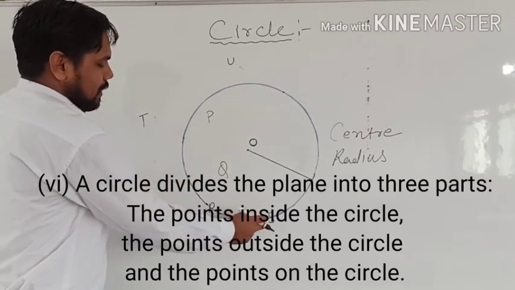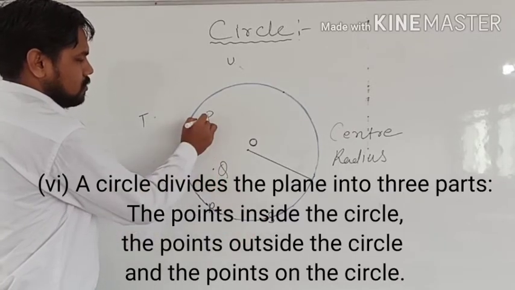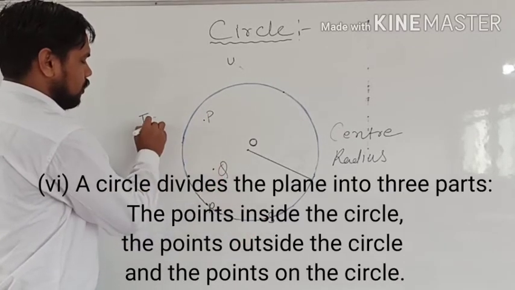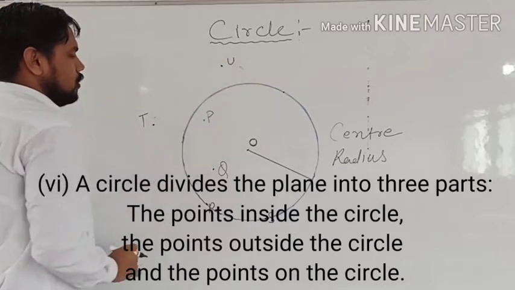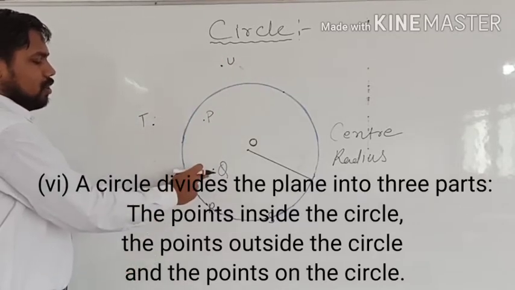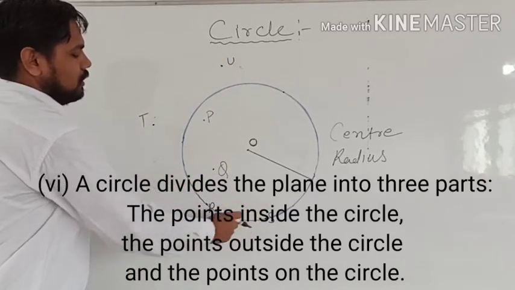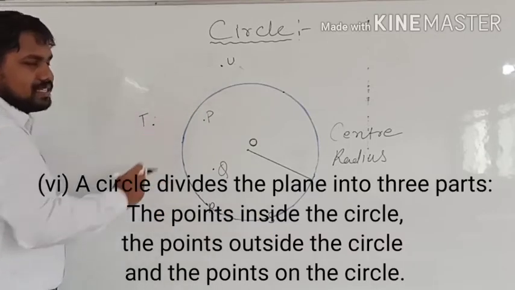Point R and S, these are the supposed points. I am also drawing so that it will be for your understanding. So these 2 points are interior of the circle, these 2 points are on the circle itself, and these 2 points are exterior of the circle.